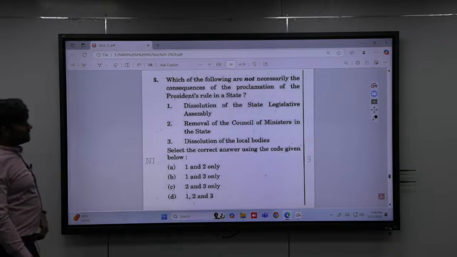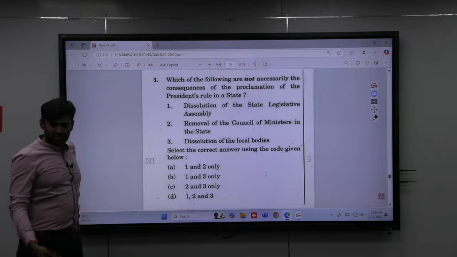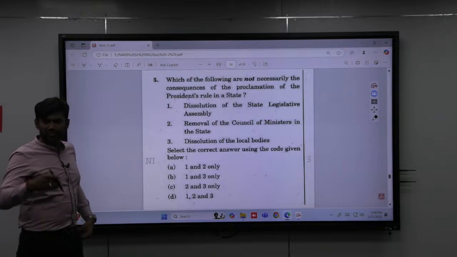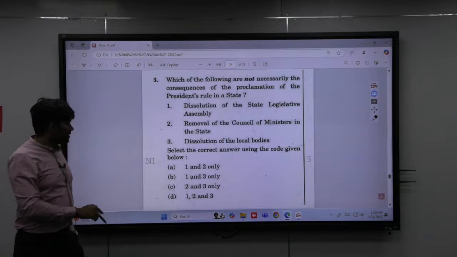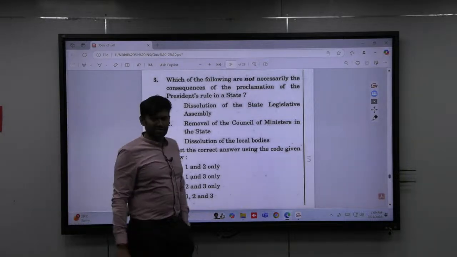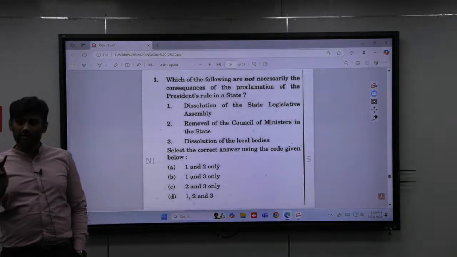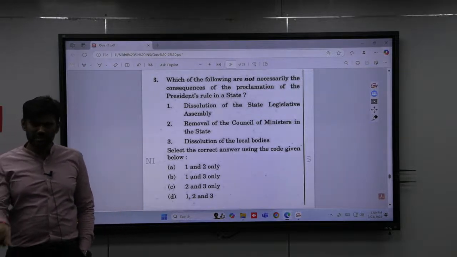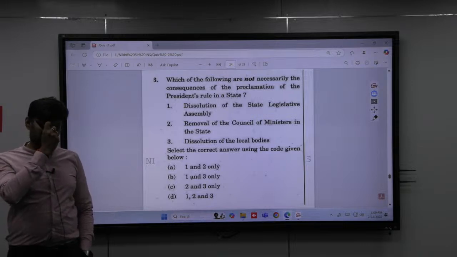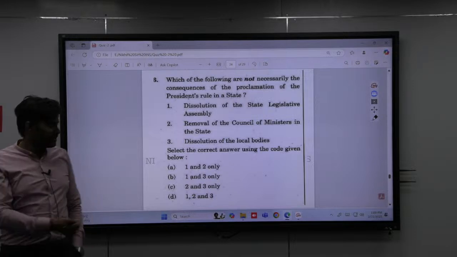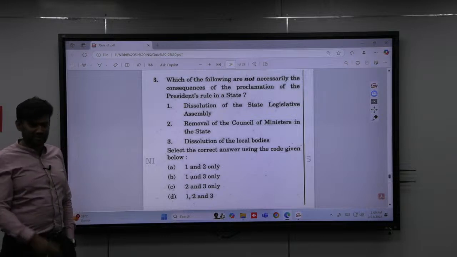Which of the following is not necessarily a consequence of proclamation of president's rule? Meaning, when president's rule has been proclaimed, not necessarily this should happen. One, dissolution of legislative assembly. Does that happen or not? Not necessarily. They can only keep it suspended unless it is passed in the parliament. So of course 1 will be part of your answer, because not necessarily it will happen.